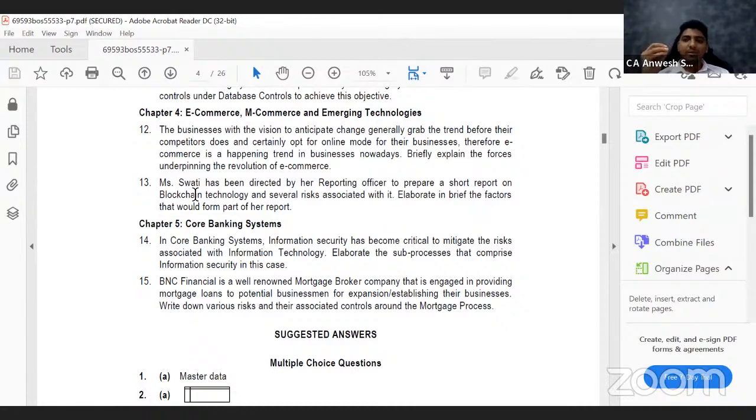See, whenever I am doing any transaction with you, only you and I know about this transaction. Will that transaction be recorded? Answer is yes. But where will it be recorded? It will be recorded in your books and in my books. So if I'm making a sale to you, it will be recorded as a sale in my books. It will be recorded as a purchase in your books. Correct. But now blockchain as a technology says we should not record it only in two books, but we should record it on a notice board so that everybody can get to see it.